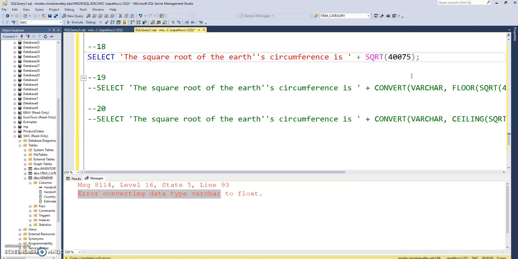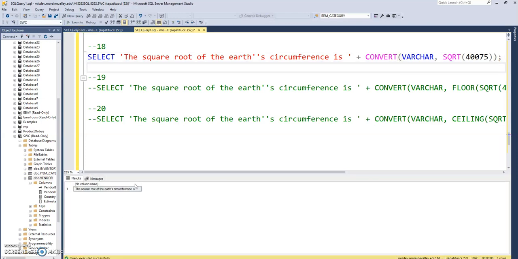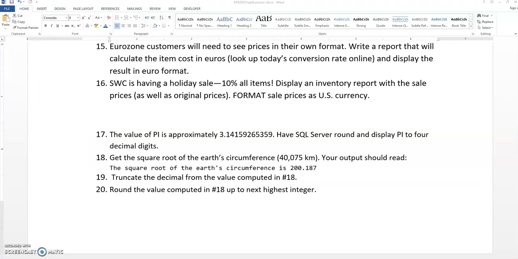So I'm going to have to convert this to character data, just like we did several videos ago in another problem when we got the apples and oranges situation. So this should do it. Okay, I'm going to stretch this out, and there's my output.